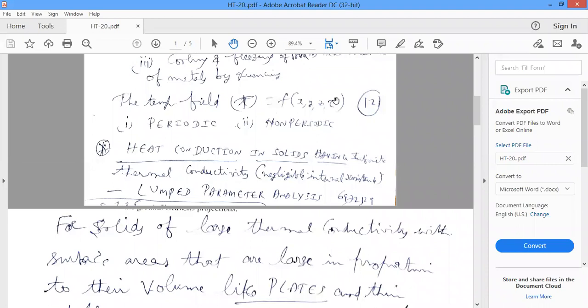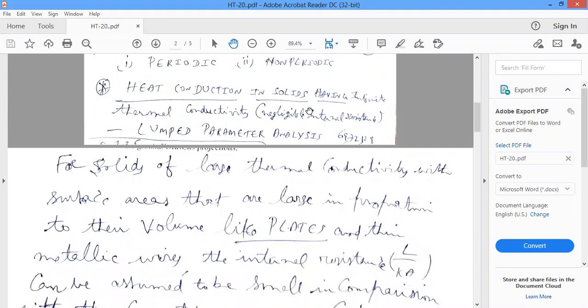At one point of time, one temperature; after some time, temperature may change or vary. So this type of analysis is unsteady state heat conduction. The temperature of the body varies with respect to time, in addition to the space coordinates.